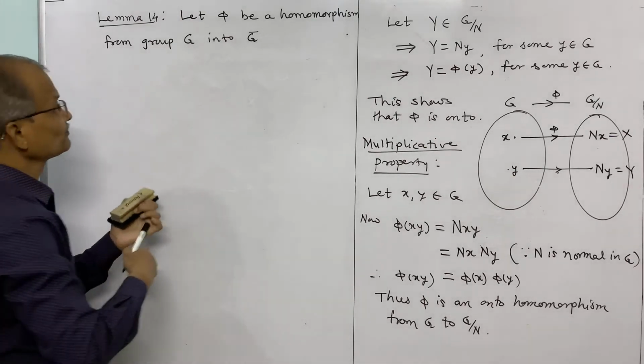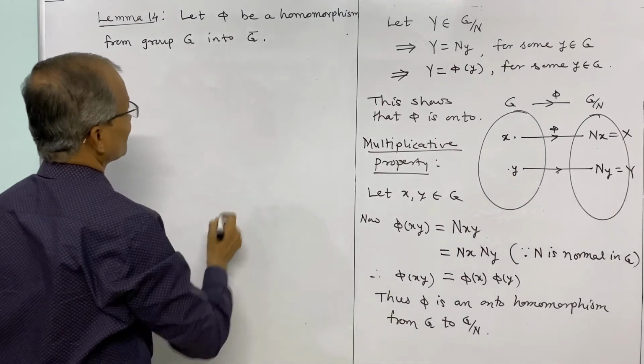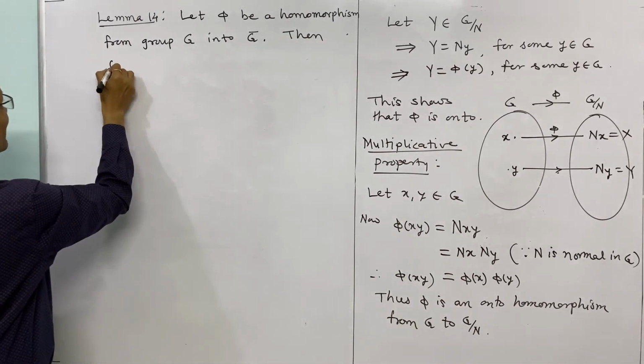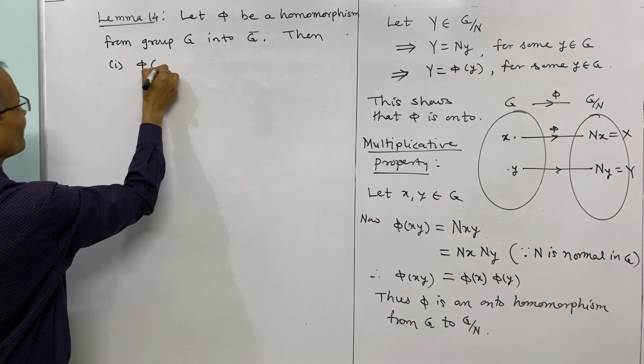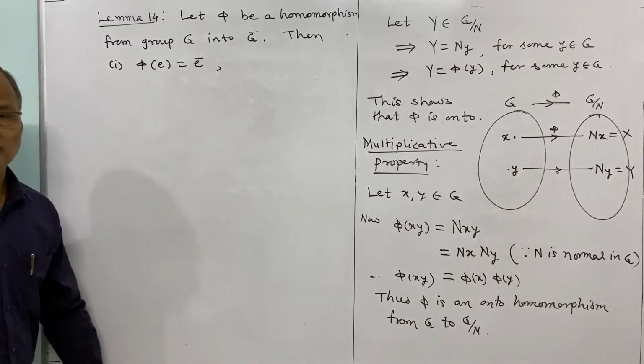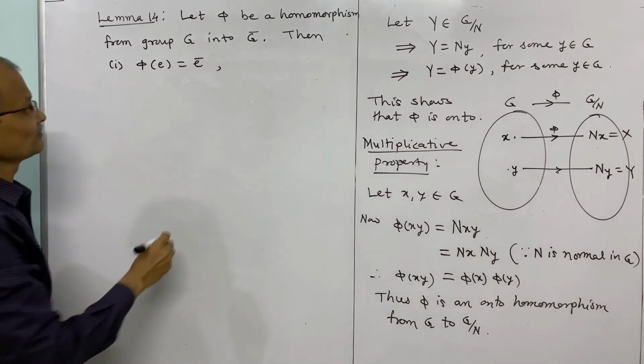And further, the first result is phi of E is equal to E bar, where E bar is the identity of G bar.